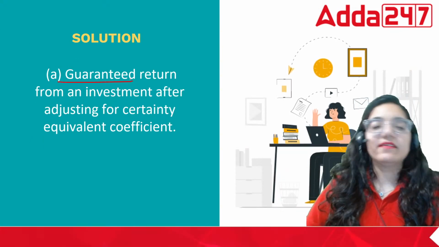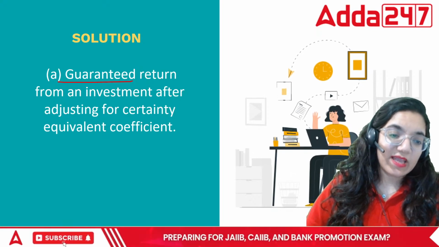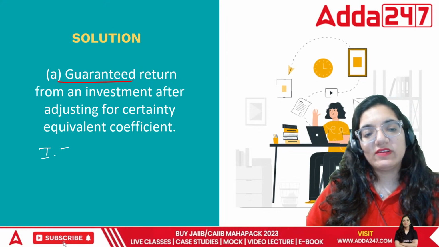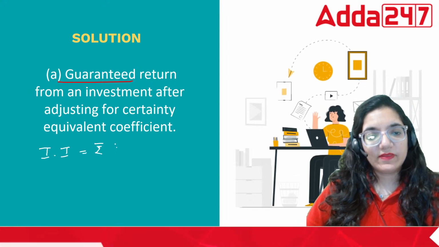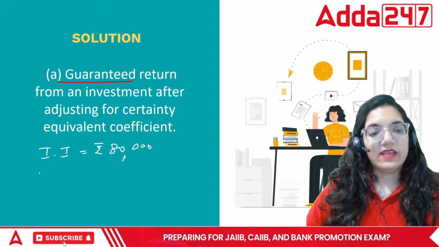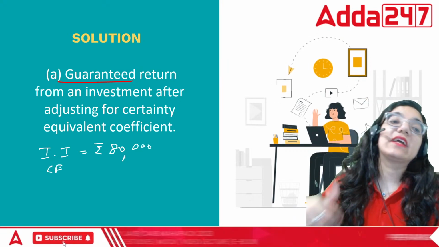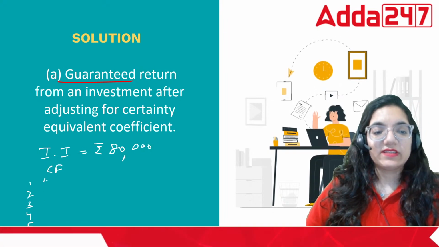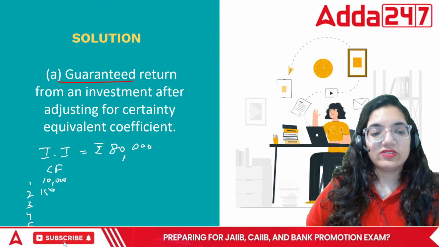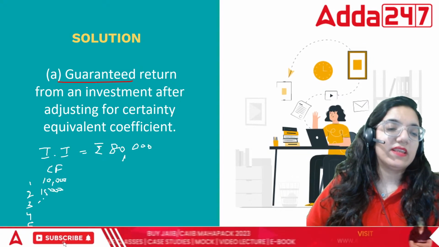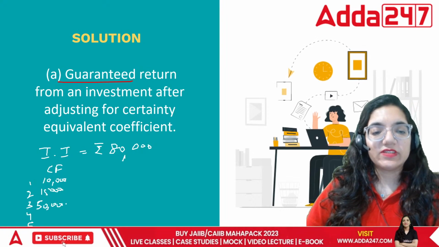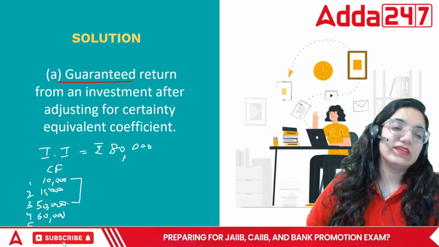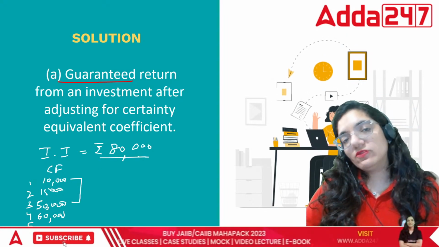Certainty means guaranteed. Acha everyone, the basic risk in the capital budgeting arises, as I told you, if my initial investment is rupees 80,000 and the cash flows that I expected over the period of 1, 2, 3, 4, 5 years are 10,000, 15,000, 70,000, then let's take around 50,000, then 60,000. So I'm expecting probably within the first 3 years, this 80,000 will be paid off and then we'll do something else.